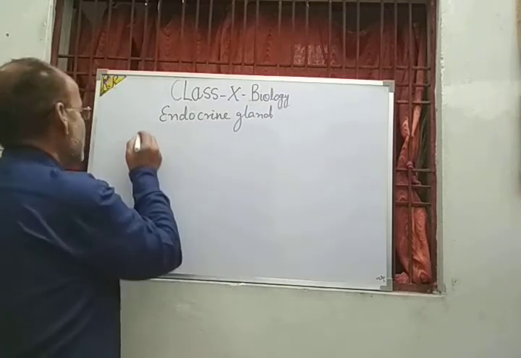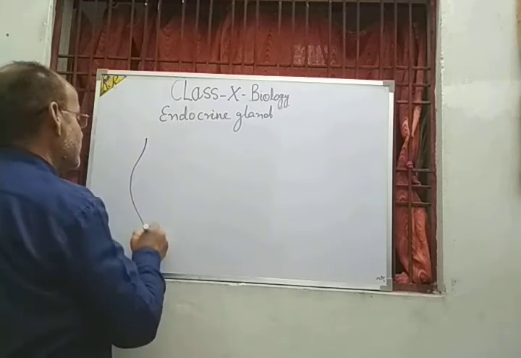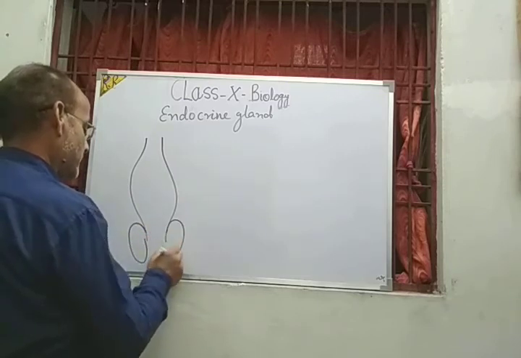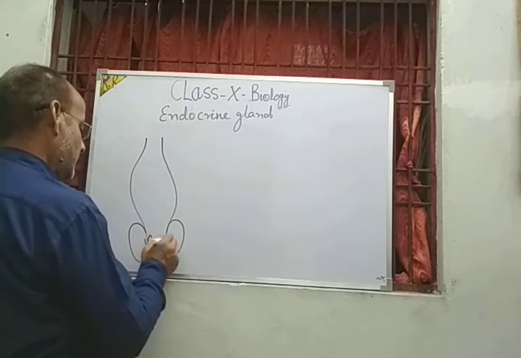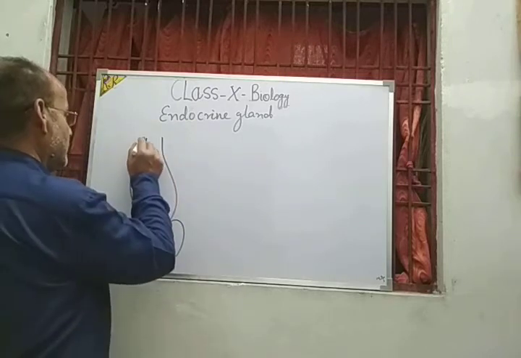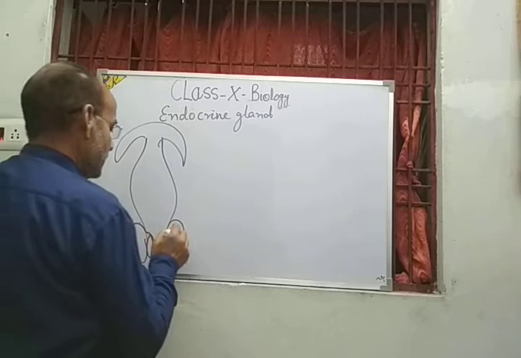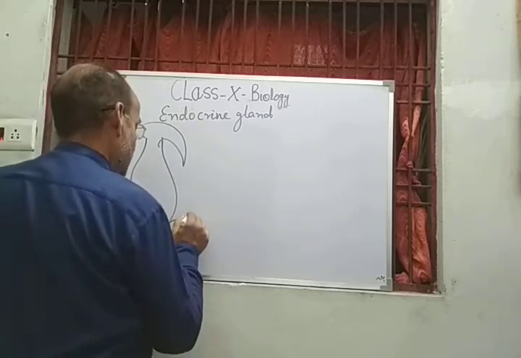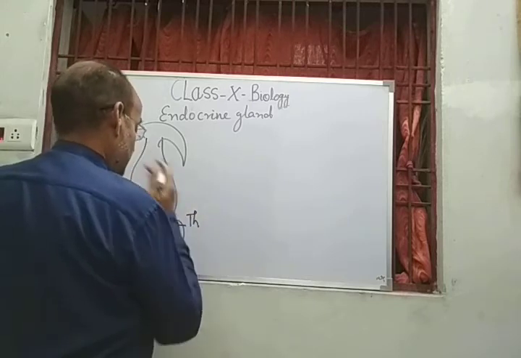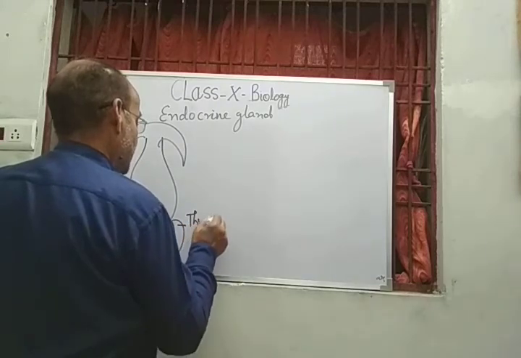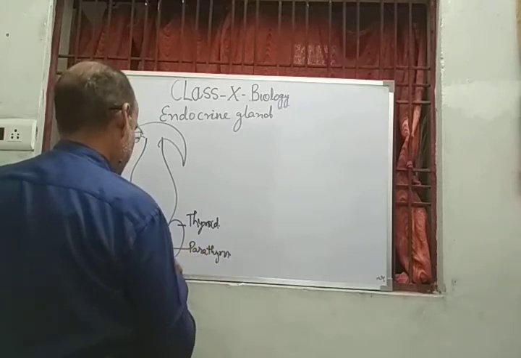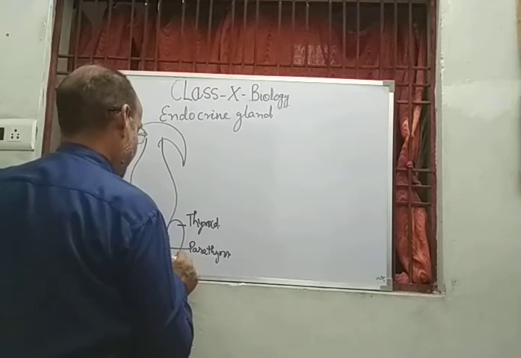For example, hypothalamus and thymus. This is the thyroid, this is the parathyroid, and this is the thymus.